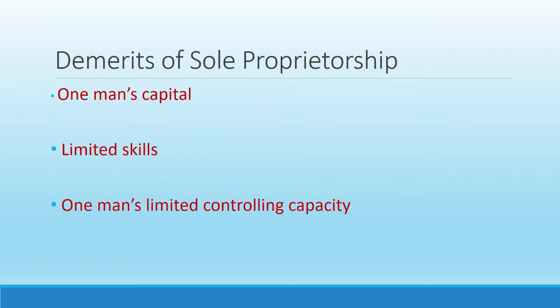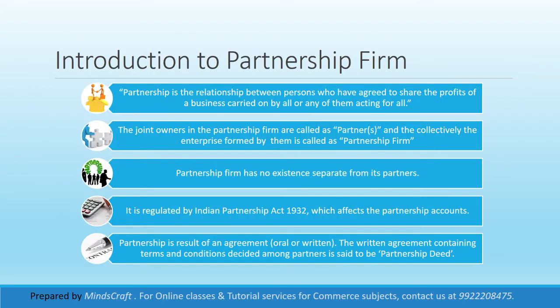Now, what happens in sole proprietorship? One man's capital, skill, controlling and risk-taking capacity are generally limited. So some persons may combine and enter into an agreement to form a partnership. Basically, partnership, which is our topic, is a relation of mutual trust and faith. To maintain this trust, partnership accounts must be maintained in an honest, accurate, and equitable manner. Partnership accounts should present a true and fair picture of the partnership business.